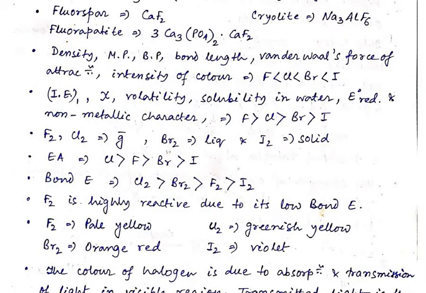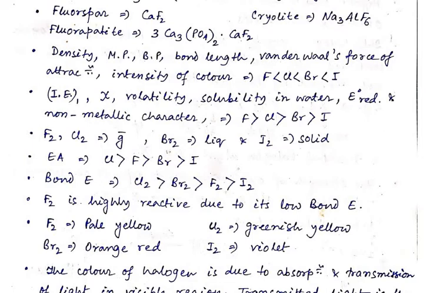Next is cryolite, that is Na3AlF6, trisodium aluminium hexafluoride. From cryolite we can obtain fluorine. Next, fluorapatite, which is 3 molecules of calcium phosphate along with calcium fluoride. Here also, from fluorapatite we can obtain fluorine.